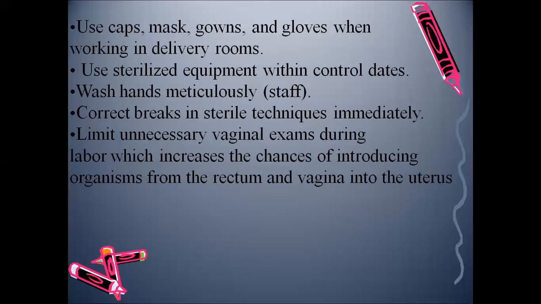During the intranatal period, there are some other methods, like we have to wear all the PPEs, the personal protective equipment, by the staff. Hand washing has to be performed, sterile techniques followed, and unnecessary vaginal examination should not be done, because we are introducing infection to the mother. So we have to avoid unnecessary vaginal examination.